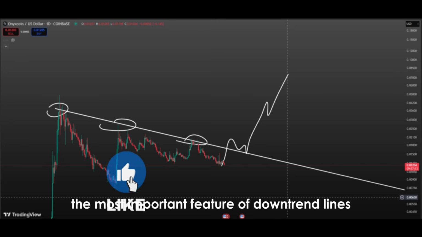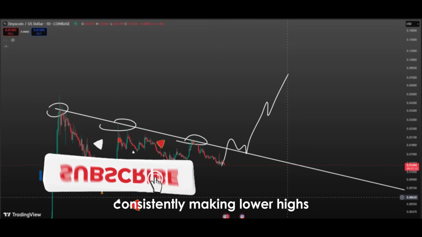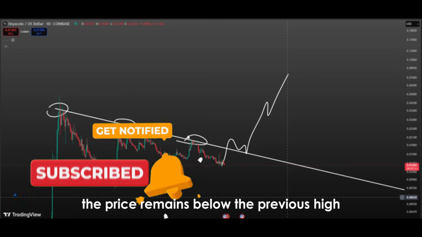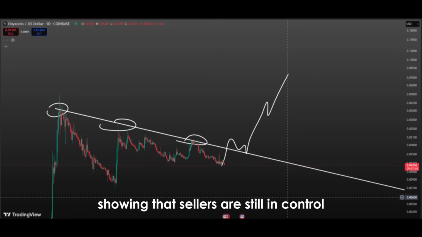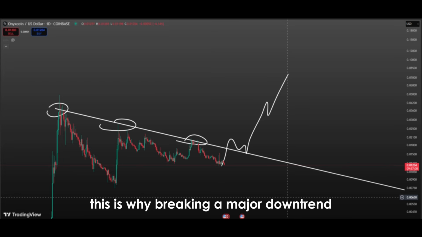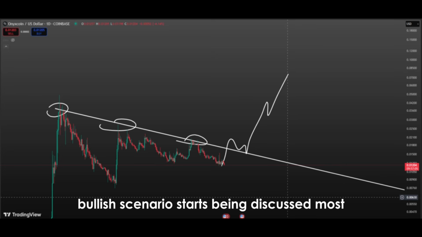The most important feature of downtrend lines is that they represent the price consistently making lower highs. In other words, with each attempt, the price remains below the previous high, showing that sellers are still in control. When the price breaks the structure, the dominance of sellers ends and buyers start to take control. This is why breaking a major downtrend is not only a technical turning point, but also a psychological one. The pessimistic atmosphere that has long dominated the market clears, and instead, an optimistic bullish scenario starts being discussed.